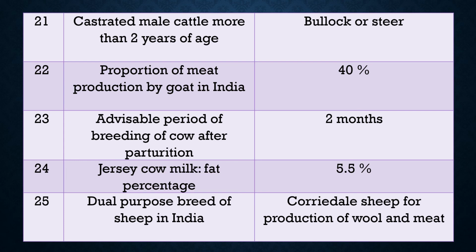Last question. Name the dual purpose breed of sheep in India. Answer is Corriedale sheep, for dual purpose, for the wool as well as meat purpose. So it is a dual purpose breed.